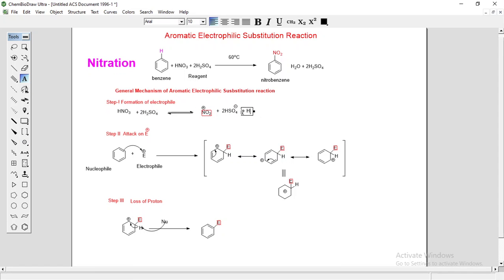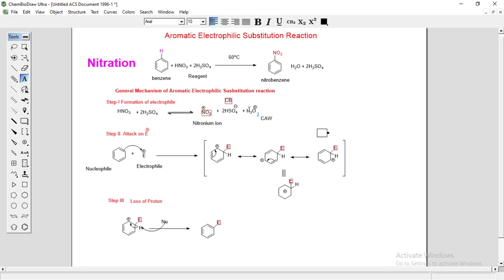You will get the nitronium ion. This nitronium ion is actually the electrophile.